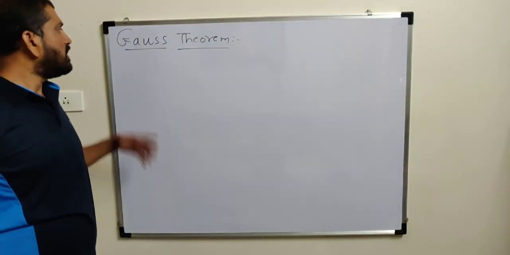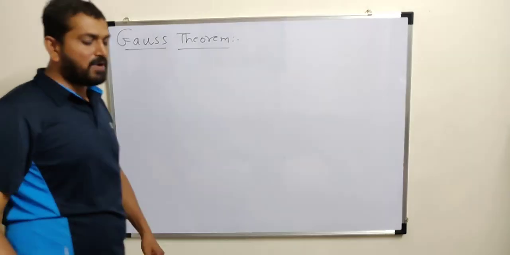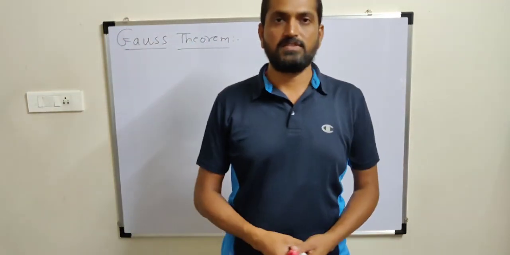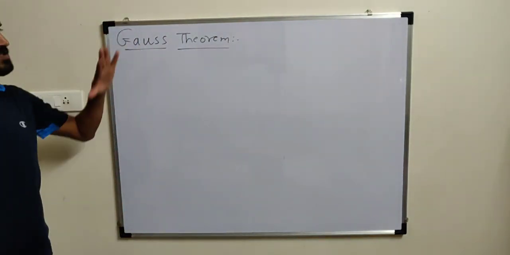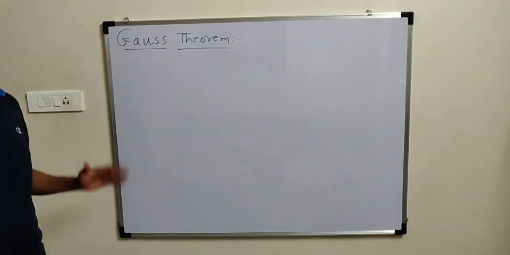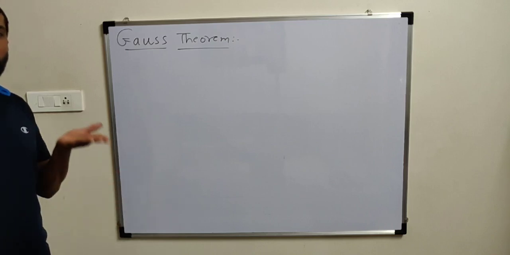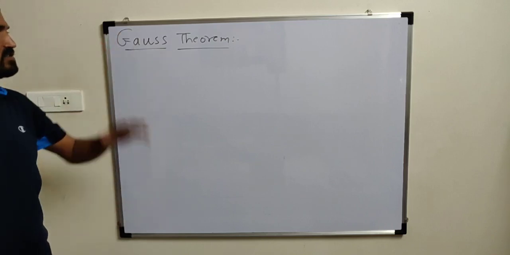Hello friends, now we are going to consider an important part related with the topic electrostatics. One more important law like Coulomb's law is Gauss law or Gauss theorem in electrostatics. Very important. Just to overcome the limitation of Coulomb's law, we are going to discuss Gauss theorem.